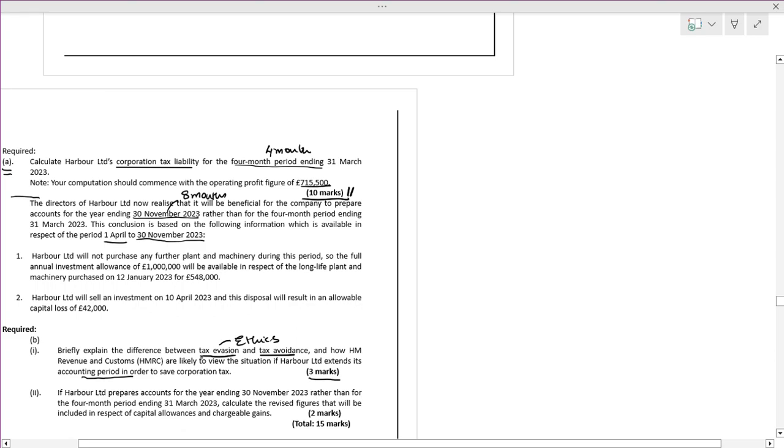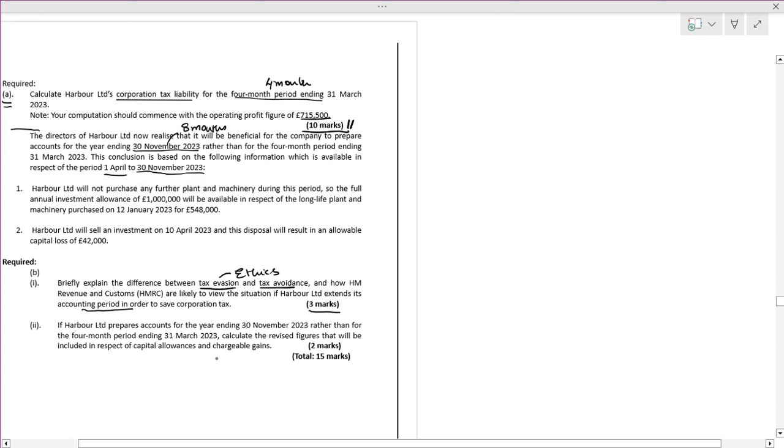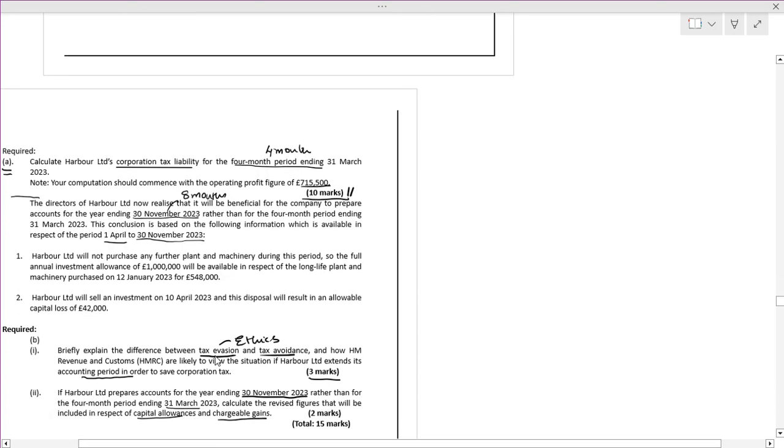This is 3 marks. Next, if Harbour prepares accounts for the year ending 30th November instead of the period ending 31st March, how will the revised figures be included, and how are we going to treat capital allowances and chargeable gains? This is the most important thing. It is a basic, but it talks about the core values.